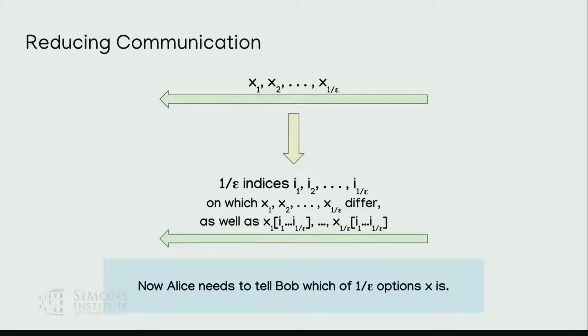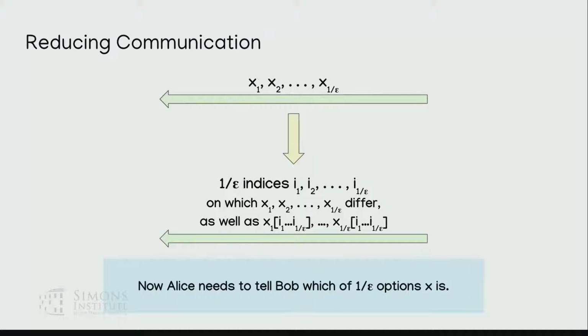Sorry? Why does Bob even need to send the evaluations of the 1 over epsilon code words at the 1 over epsilon indices? Why isn't it enough to just send the indices and then Alice just tells him what the values are? Yeah, that's also probably reasonable. You can also do that. Okay. All right, great questions. Anything else, or does this seem okay?